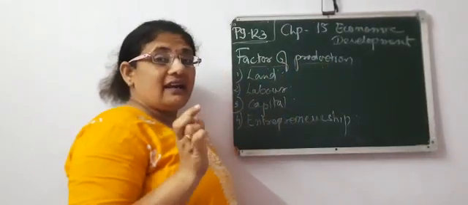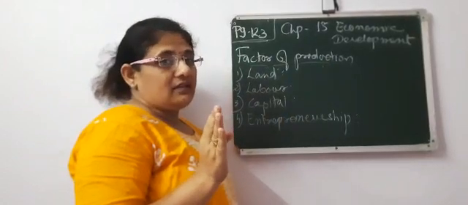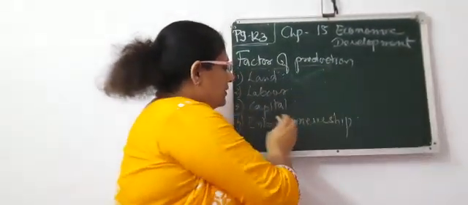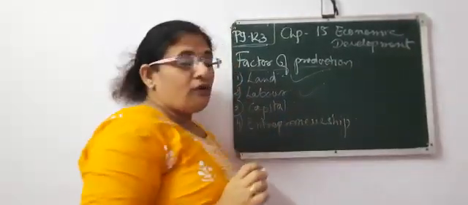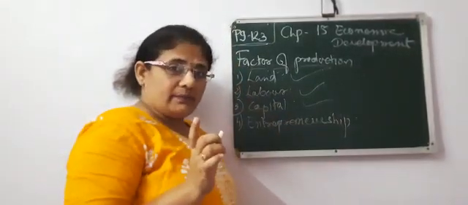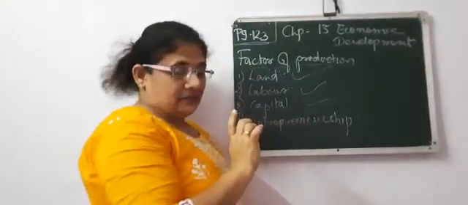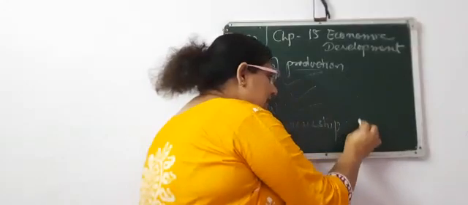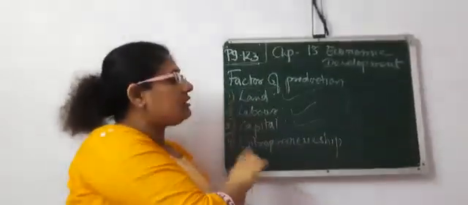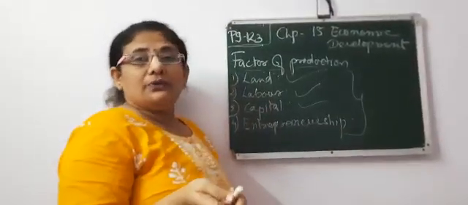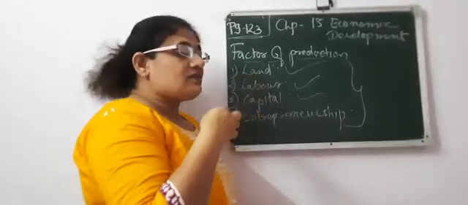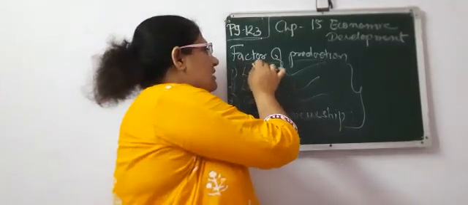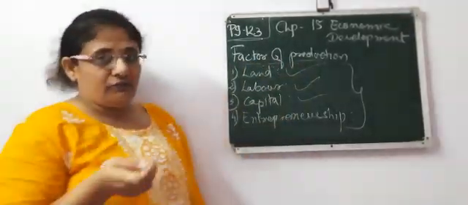Now in this, there are four main factors of production. One is land, second is labor, third is capital, and fourth is entrepreneurship. So these are the four factors which we are going to discuss. If you don't use all these four, then you cannot produce anything. These are the main factors. Without them, it is not possible to produce anything. That is the reason it is known as factors of production.